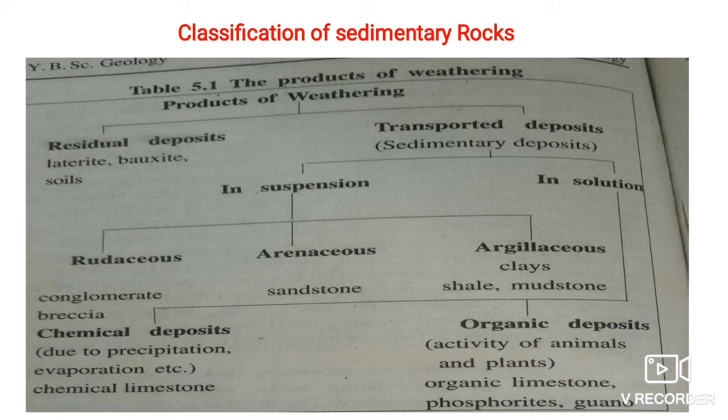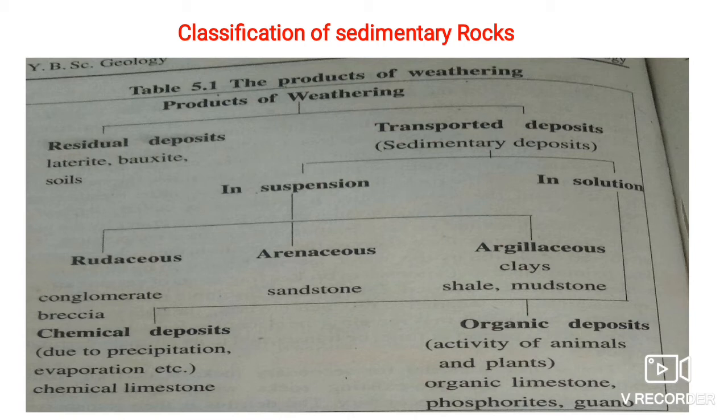Again, they get transported by two methods, that is, in suspension and in solution. In suspension means they get transported in the form of suspended matter. They don't dissolve in the water. They remain suspended. We can see them in the water in the form of suspension. And another is in solution. It means that they get dissolved in water and travel to another place in a soluble state.